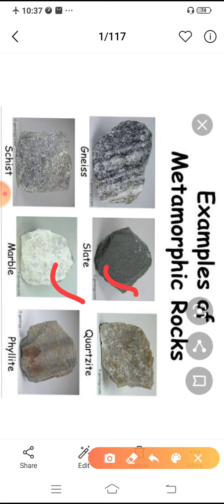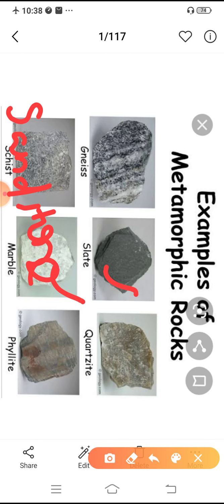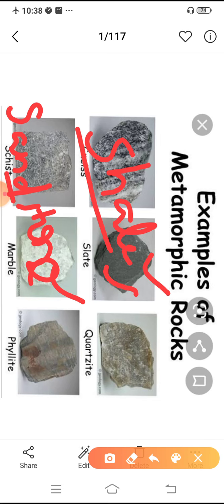That means this marble is formed from sandstone. Sandstone changes to marble due to high temperature and pressure. Then what about slate? Yes, that is formed from shale. Shale means claystone. So due to high heat and pressure, this shale or claystone is changed to slate, and sandstone into marble. Okay. So that is about metamorphic rock.